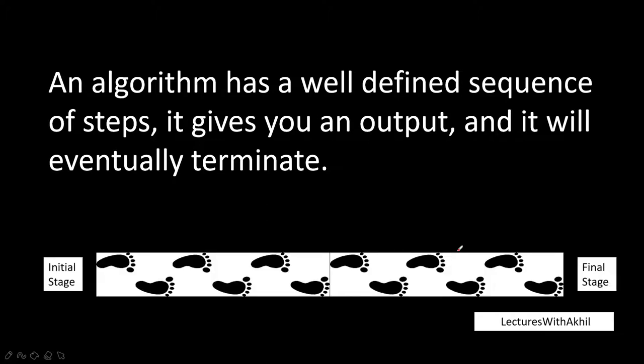making it more clear, as said before, an algorithm should have a well-defined sequence of steps, and it should give a correct output. Taking the example I said before, adding A and B and storing it in C. Here in this example, the initial stage is taking the input A and B, and adding them, A plus B, and storing it in C is the set of steps, and the final stage is nothing but the output. So this whole process is called an algorithm.